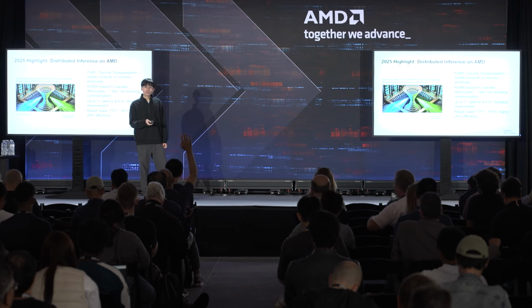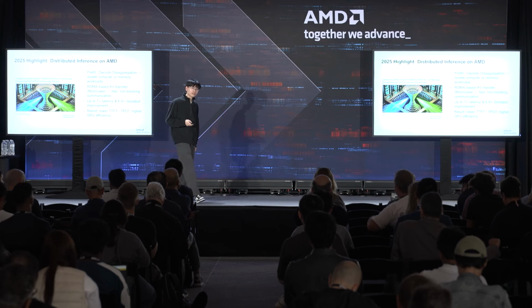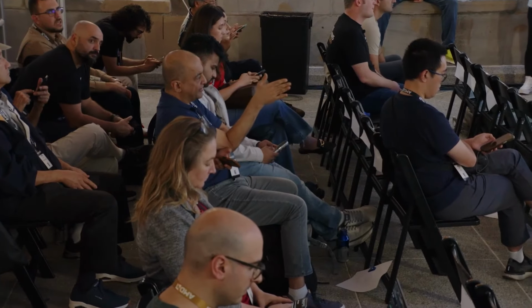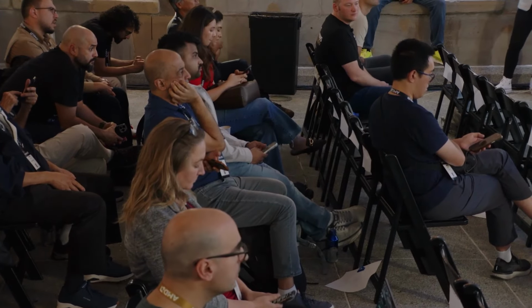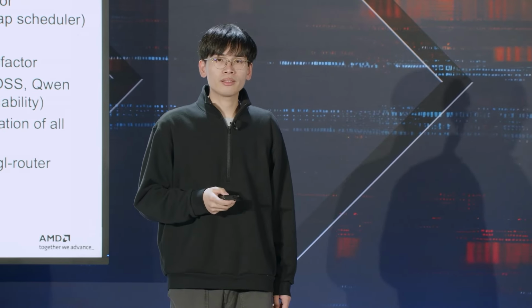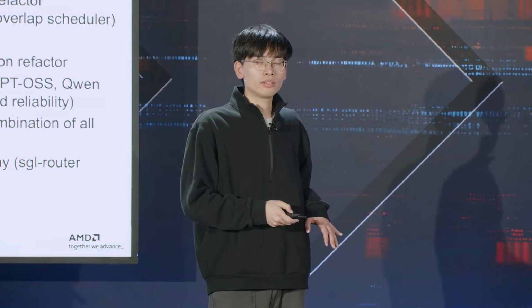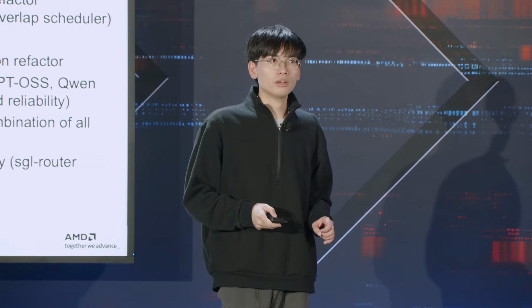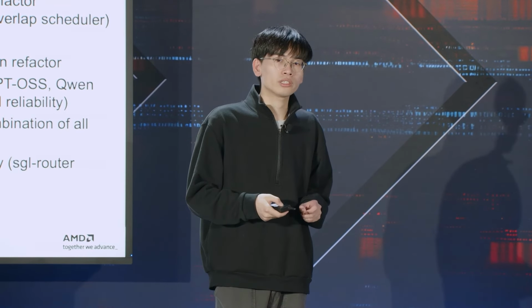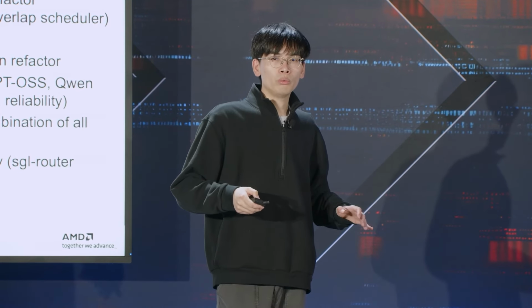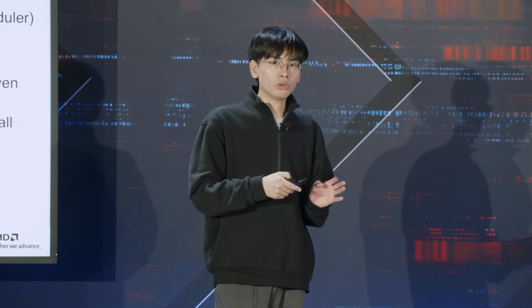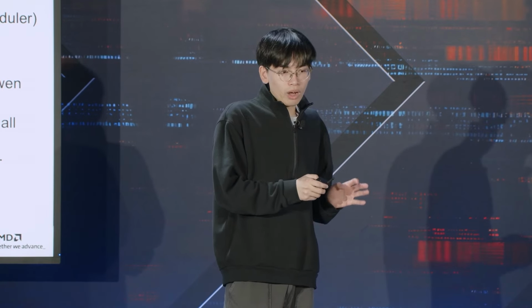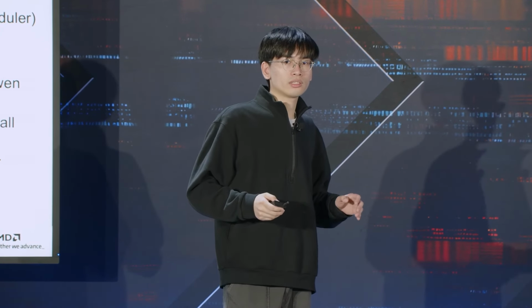Do you have any other questions? Oh, go ahead. Can you comment on the model gateway? Do people find that very effective in doing prompt routing between different models? Yeah. Actually, we want to make the SGL router be the real model inference gateway. So at that time, it can route different requests to different models. We don't need to deploy one SGL router for one model. We can just deploy one SGL model gateway for different models.